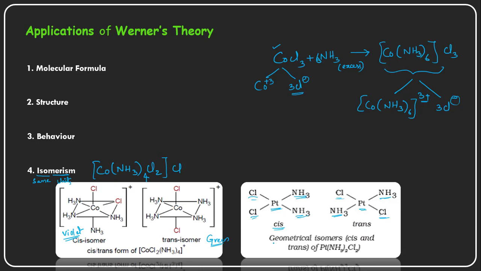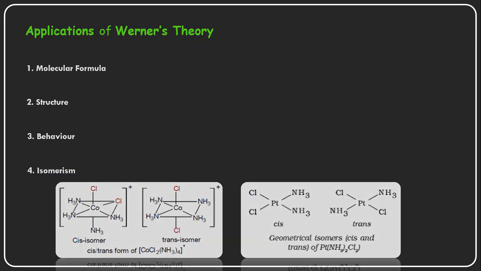This comes under geometrical isomerism, but we can also find ionization isomerism, hydrate isomerism, coordinate isomerism, structural isomerism, linkage isomerism, etc. in coordination compounds. These are very important applications of Werner's theory.